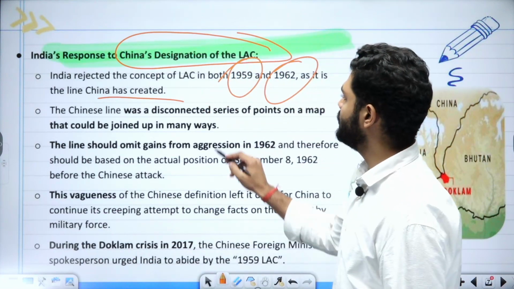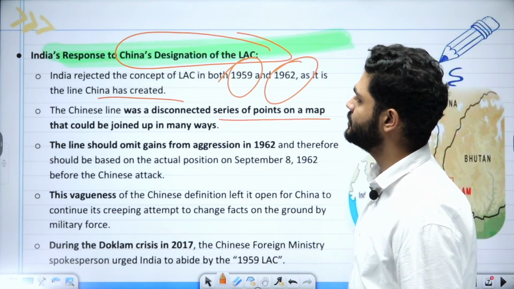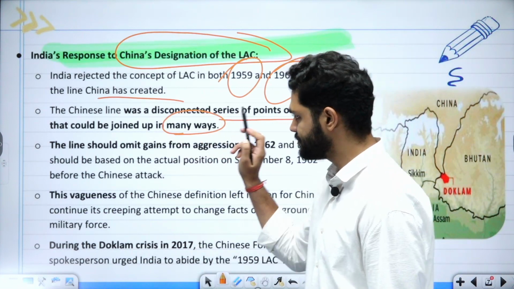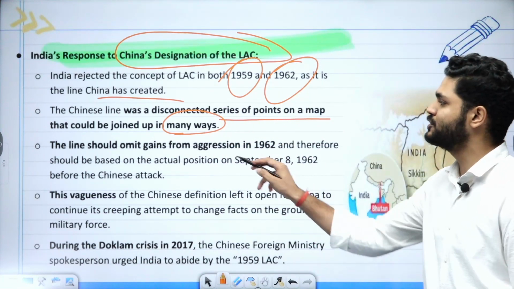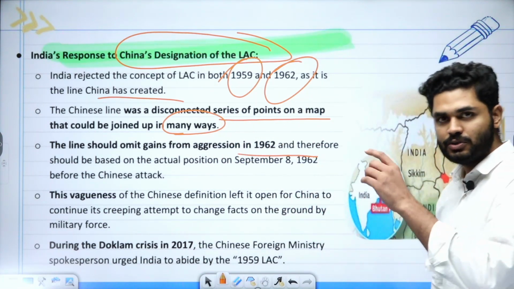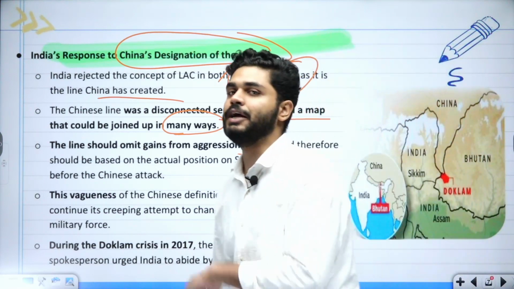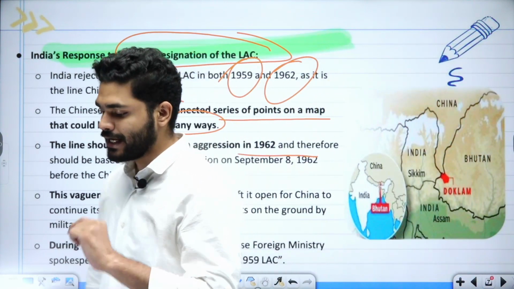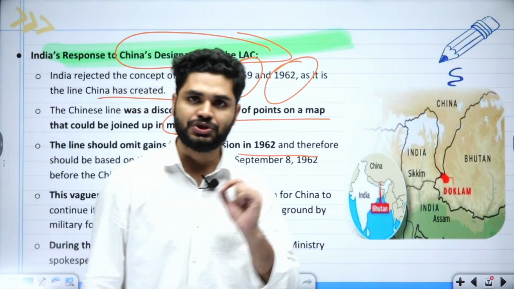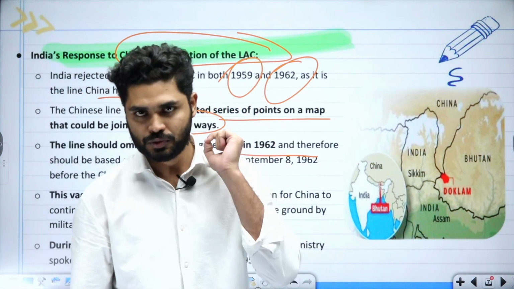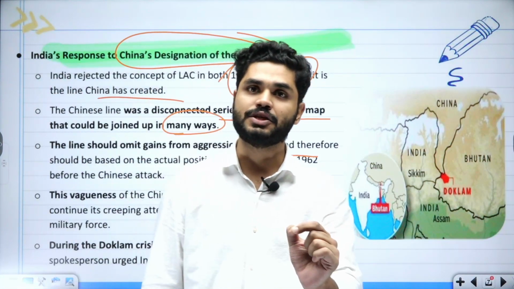The Chinese line was a disconnected series of points on a map that could be joined up in many ways. The line should omit the gains of aggression in 1962. This is India's stand, that this line gives undue advantage to China, because in 1962 they won the war.